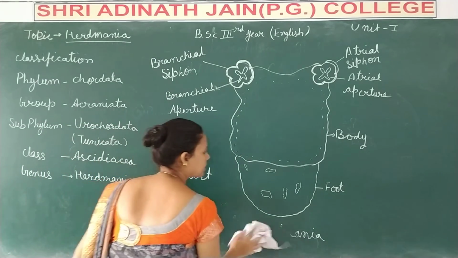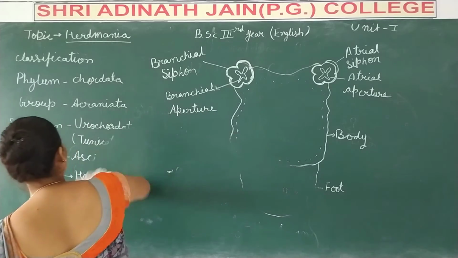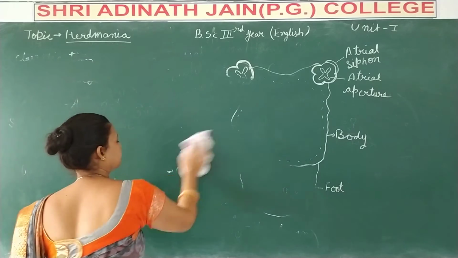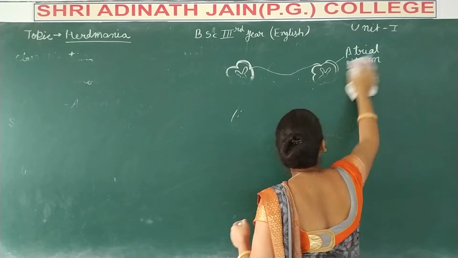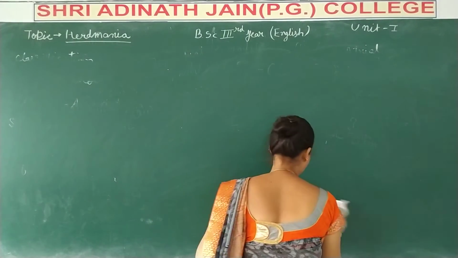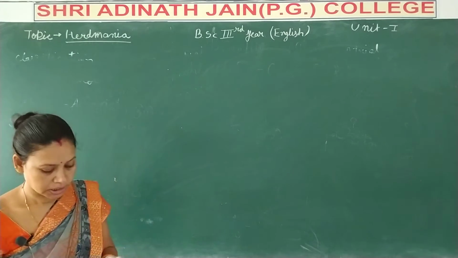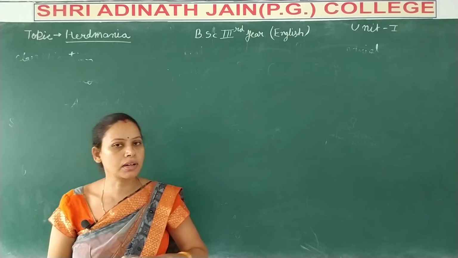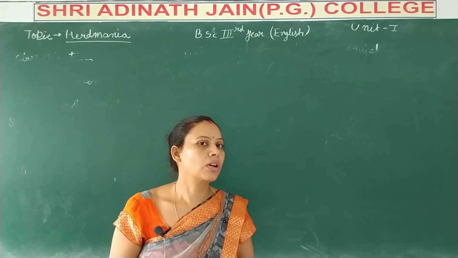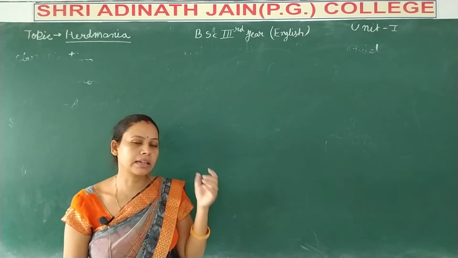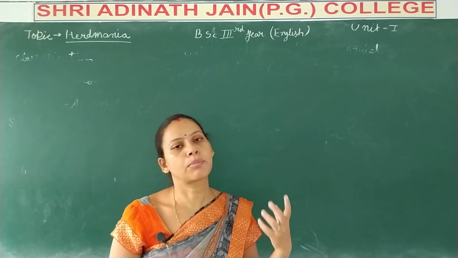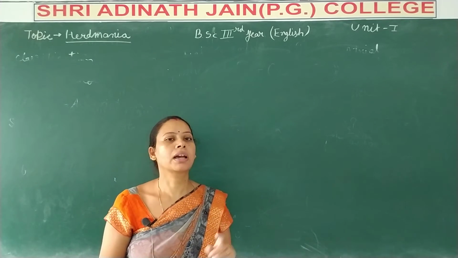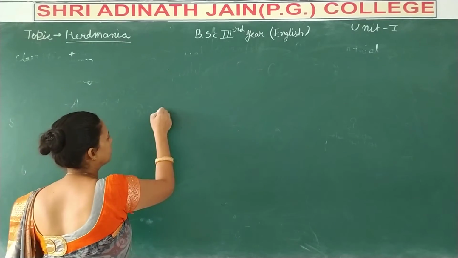Now, if we discuss, the Herdmania animal lives in a marine coastal area. So, we can say some of the important main features of Herdmania: Herdmania is a filter feeder animal.